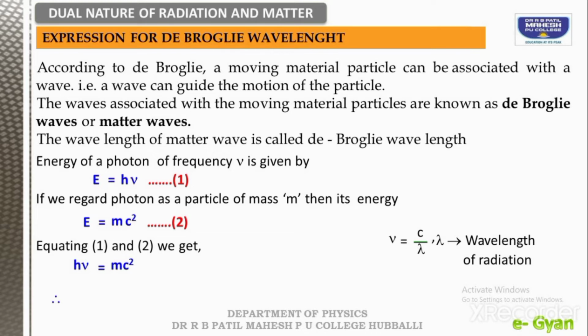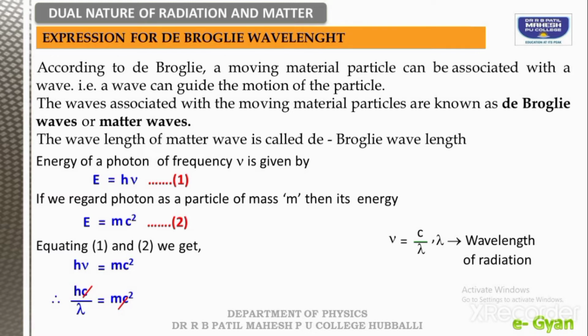We already studied that the value of nu is equal to c by lambda. Using this, we can write h c divided by lambda equal to m c squared.